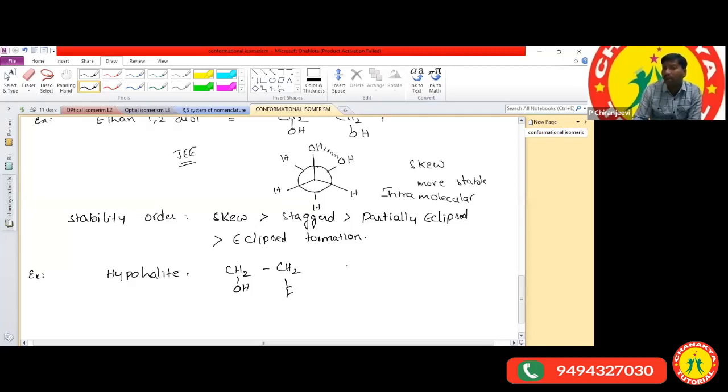Hydroxyamines. Okay, amino alcohols. Because of priority order, alcohol gets the first priority. That means CH2-OH, CH2-NH2. Now I have given two examples. In these two examples, which one is the more stable formation? The options are skew, staggered, partially eclipsed, and eclipsed formation. Which one is more stable?